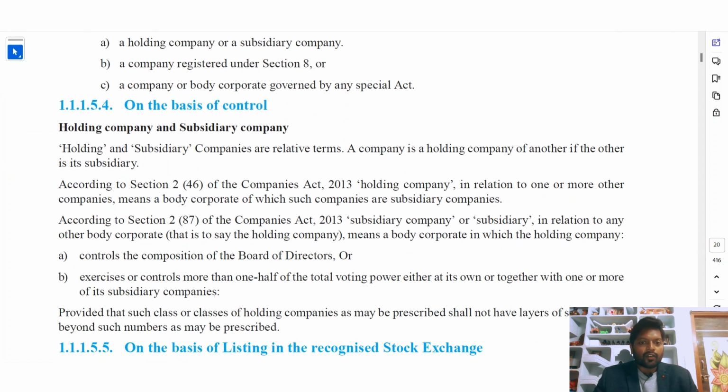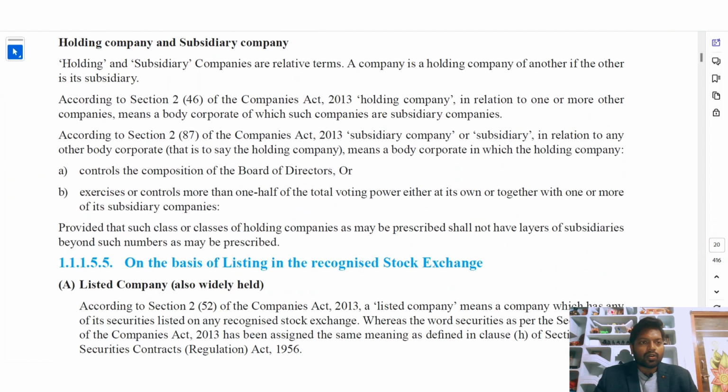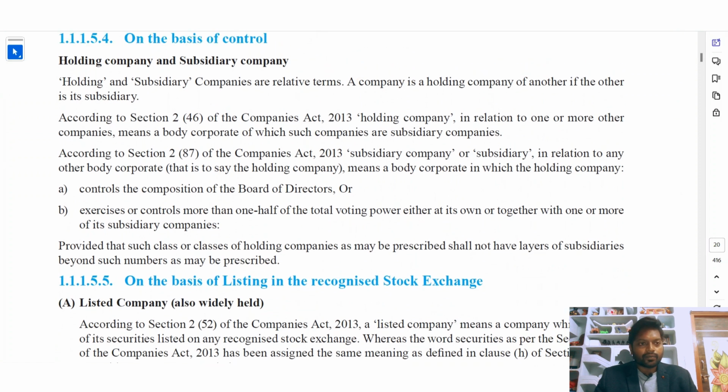Next, on the basis of control, companies are divided into holding company and subsidiary company. Holding and subsidiary companies are related terms. A company is a holding company of another if the other is its subsidiary. According to section 2 clause 46 of the Companies Act 2013, a holding company in relation to one or more other companies means a body corporate of which such companies are subsidiary companies.